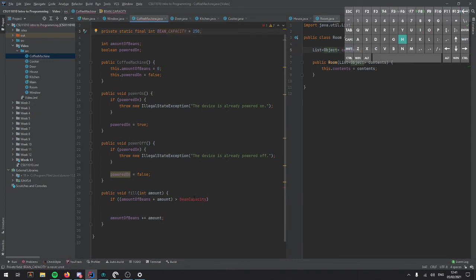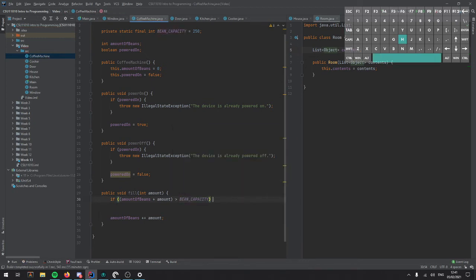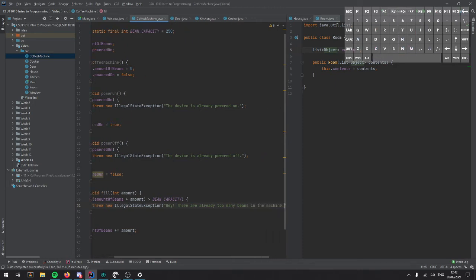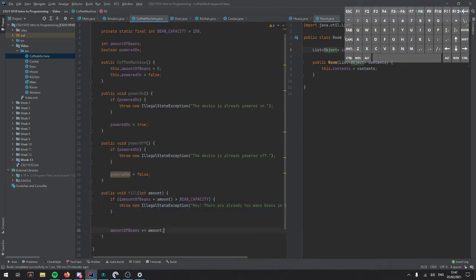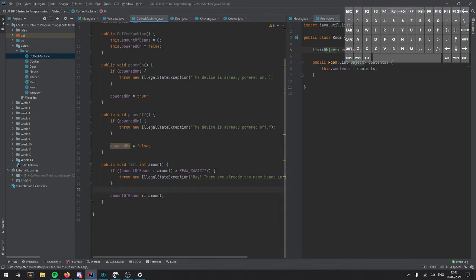BEAN_CAPACITY, and we'll update that to reflect that. If amountOfBeans plus amount is greater than the capacity, then we'll throw an IllegalStateException saying, hey, there are already too many beans in the machine. Okay, so now we can make sure that the machine never has more than 250 beans.